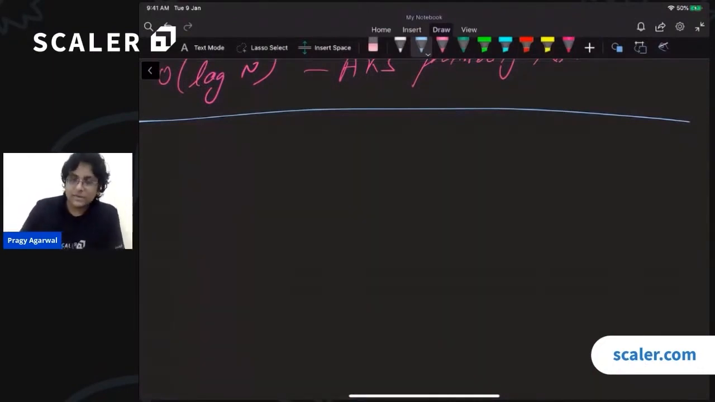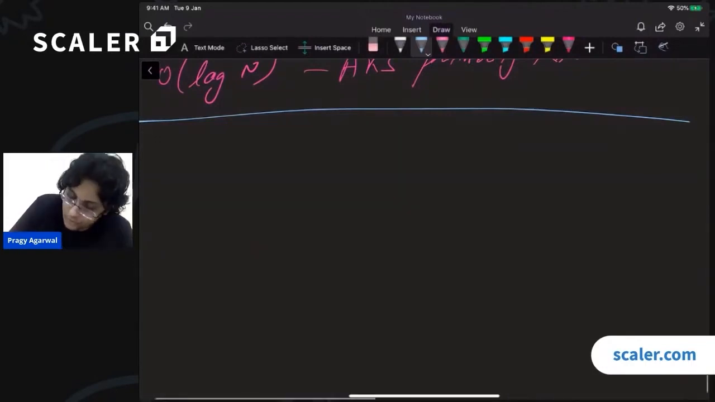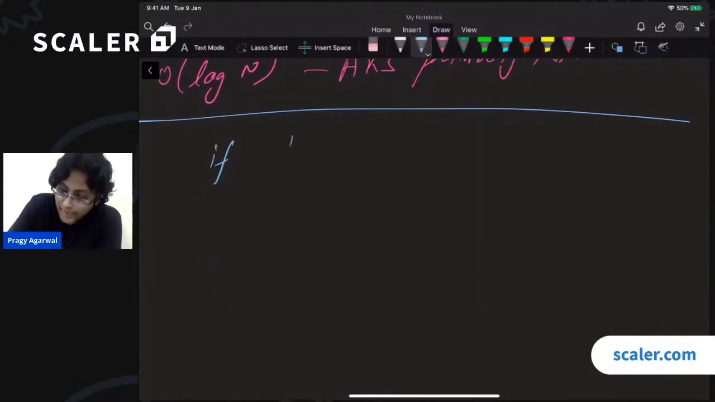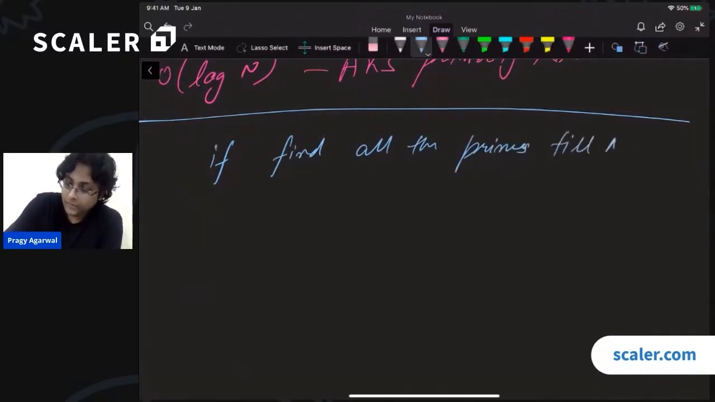Now a very common question comes up. If you had to find all the primes till n. So I give you a very, very large number n, let us say 1 million, and I ask you, find out all the primes till 1 million. How will we do that? Is the question clear? We have to find all the primes till 1 million or some number n.